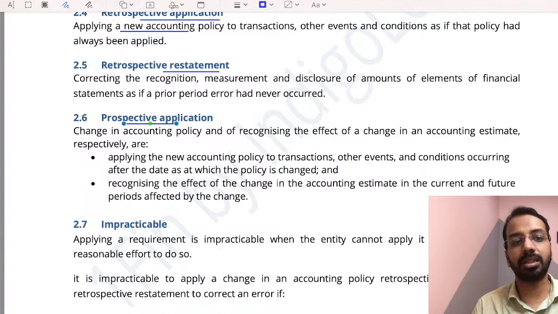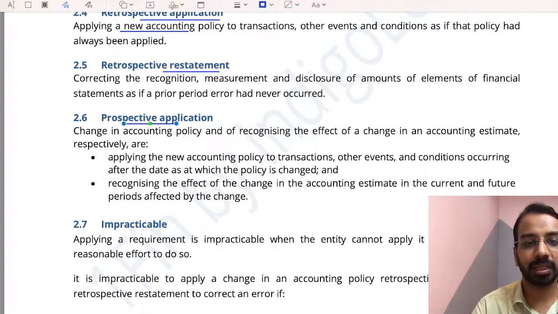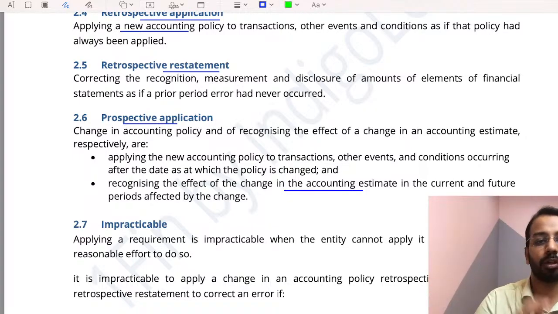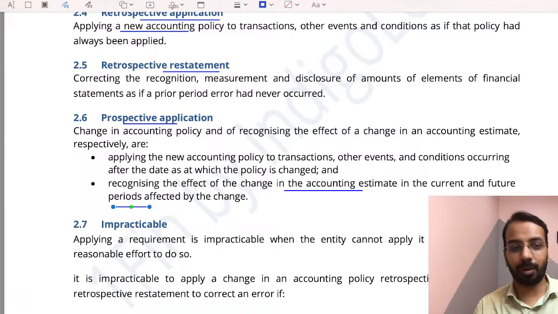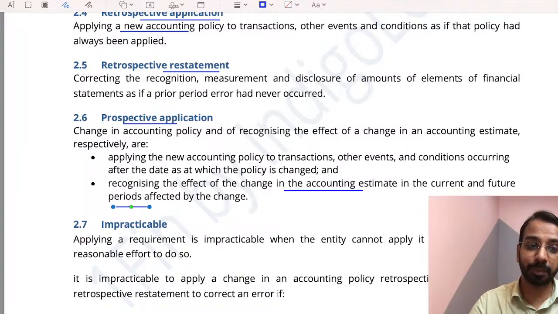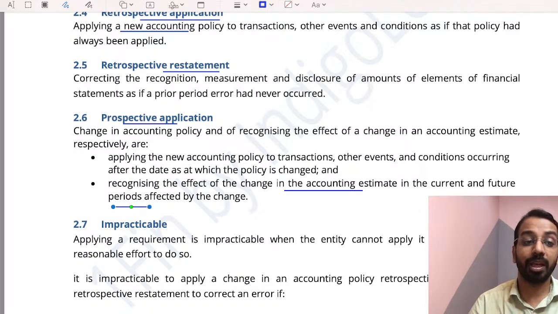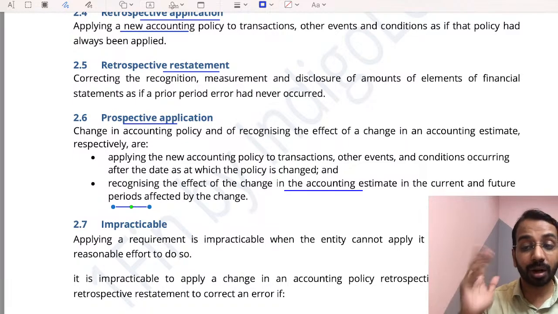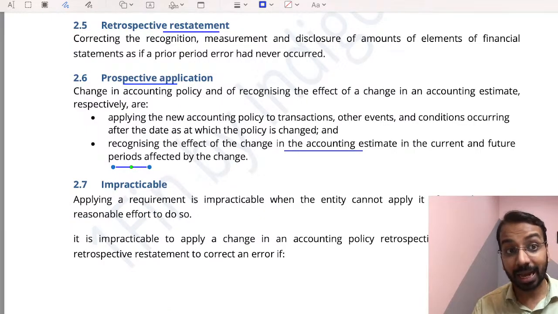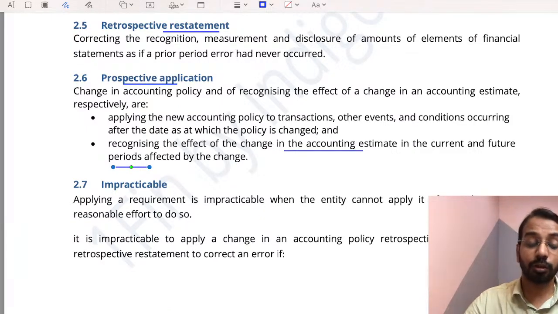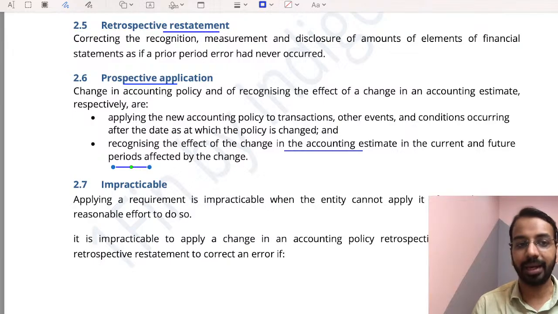For example, if there is a change in accounting estimate, we will only apply that in the current and the future period. And if there is a new accounting policy, please understand, change means I already had an accounting policy, I am changing that accounting policy. New accounting policy means I did not have any accounting policy. I introduced an accounting policy. So new accounting policy is prospectively applied. Changes in accounting estimate is also prospectively applied.